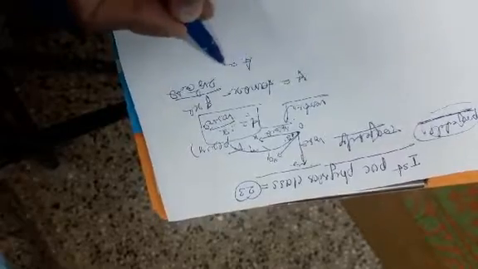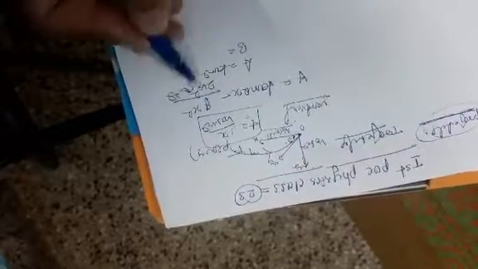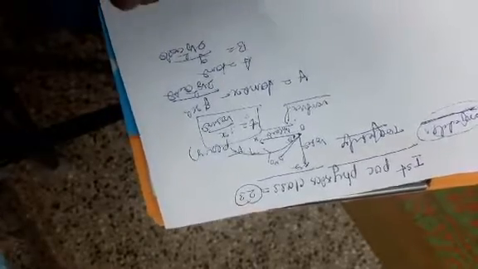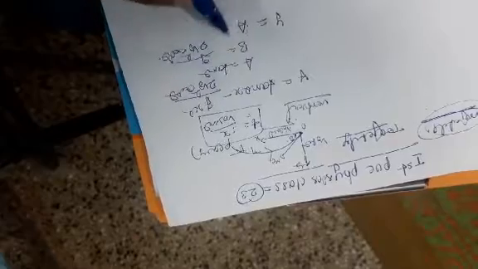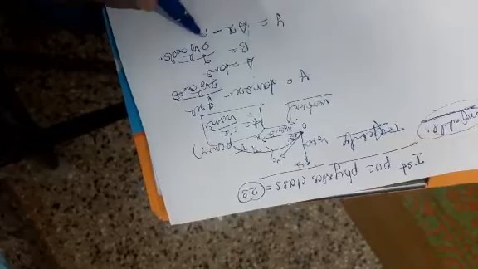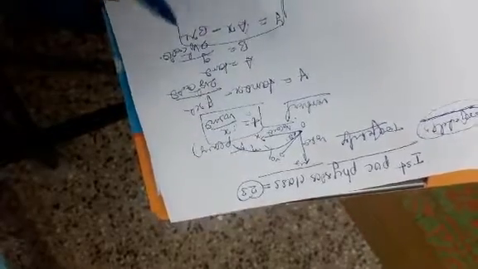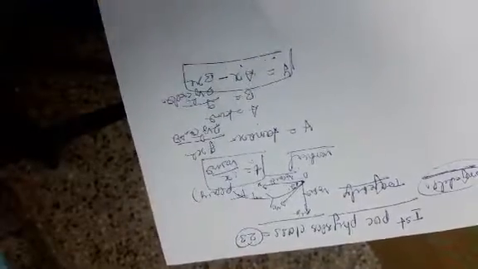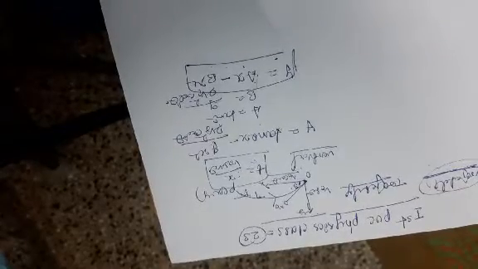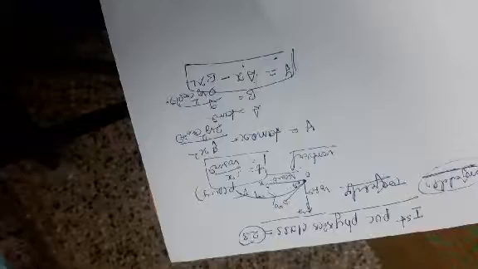Assume capital A is equal to tan theta, and capital B is equal to g divided by 2 v naught square cos square theta. Then y is equal to A x minus B x square. This equation is called the parabola equation. This is the final equation, in the form of a parabola equation.